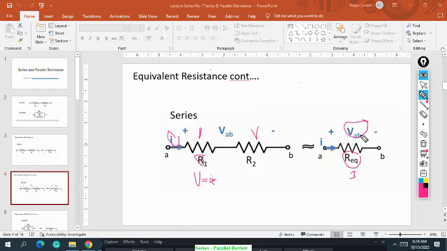So just add up the voltage drops, and that's it, if you're tasked to solve the voltage drop across R1 and R2. It's that easy, class.